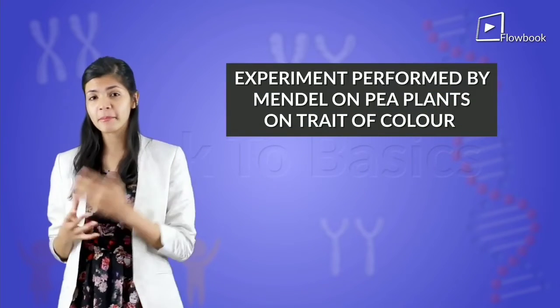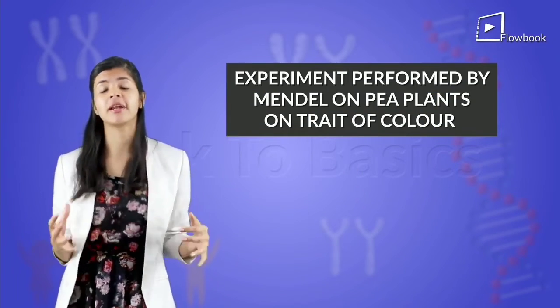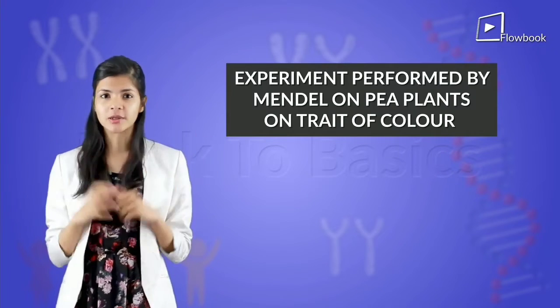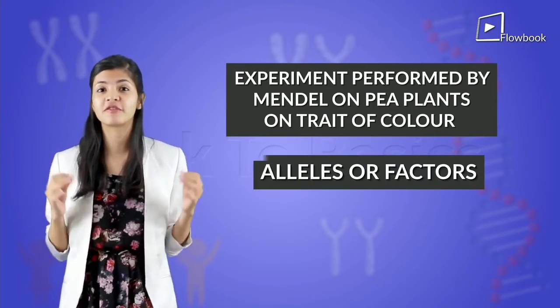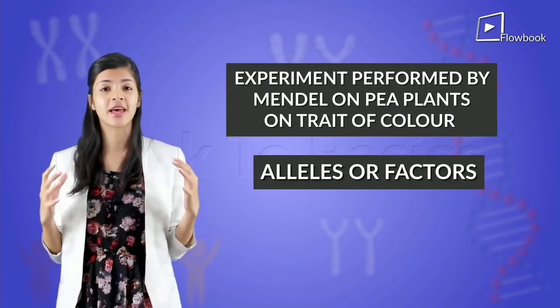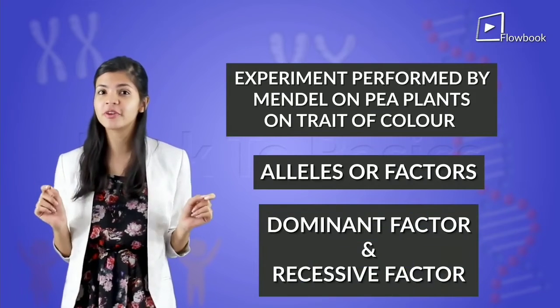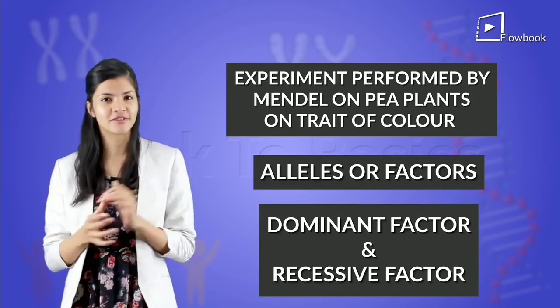So what have we learned today? Today we've learned about the experiment performed by Mendel on pea plants depending upon the trait of color. We also learned about factors or alleles and also about the dominant factor and the recessive factor.